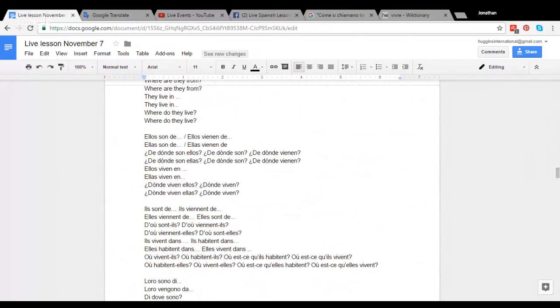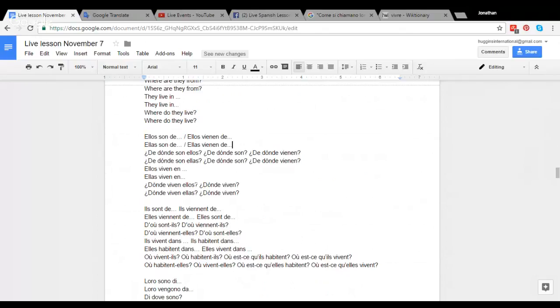So ellos son de, or ellos vienen de, or ellas son de, or ellas vienen de. And then you're gonna have all these multiple questions here. ¿De dónde son ellos? ¿De dónde vienen? In Mexican Spanish, usually this V sound is a B sound. So ¿de dónde son ellas? ¿De dónde vienen?